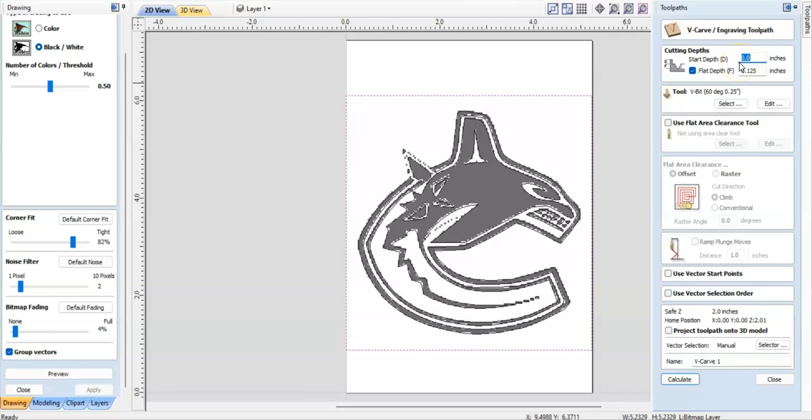Starting at the top, I have my starting depth. I want that to be 0. 0.125 is the equivalent of 1/8 of an inch, and that's all I want to go. That's going to be half of my material thickness.